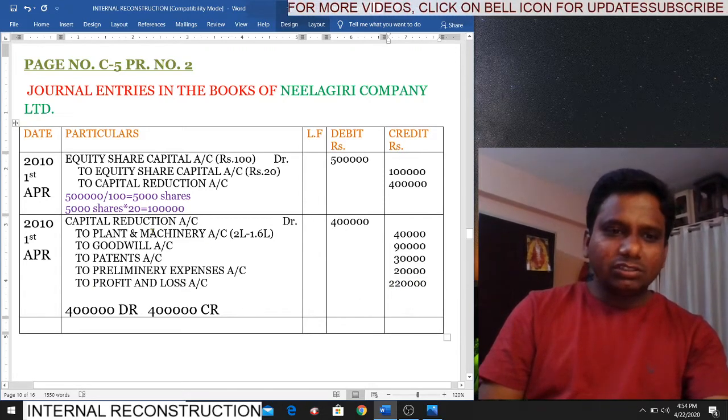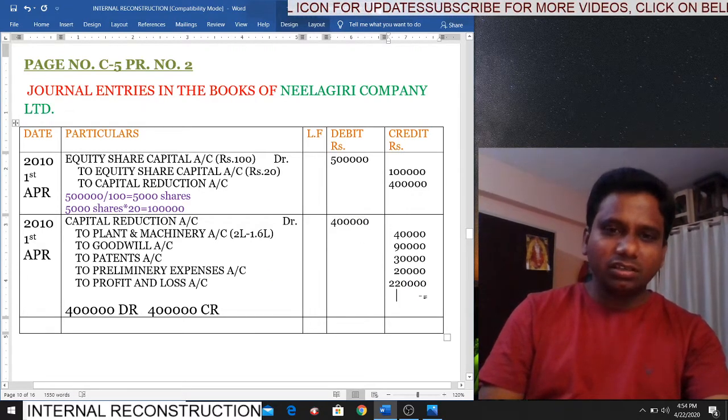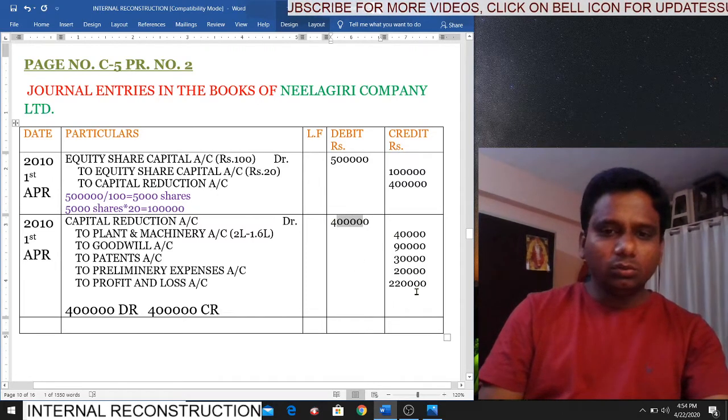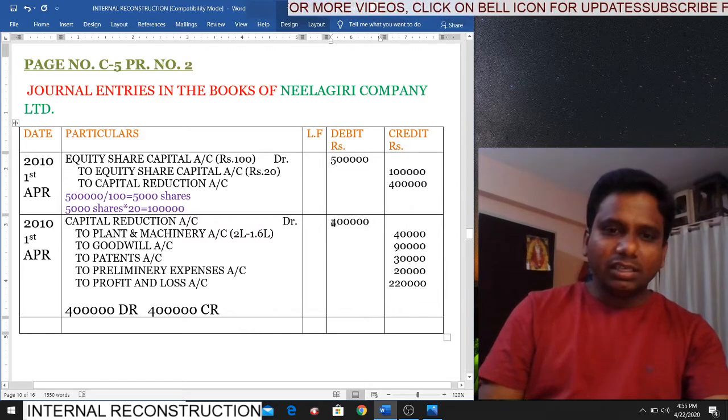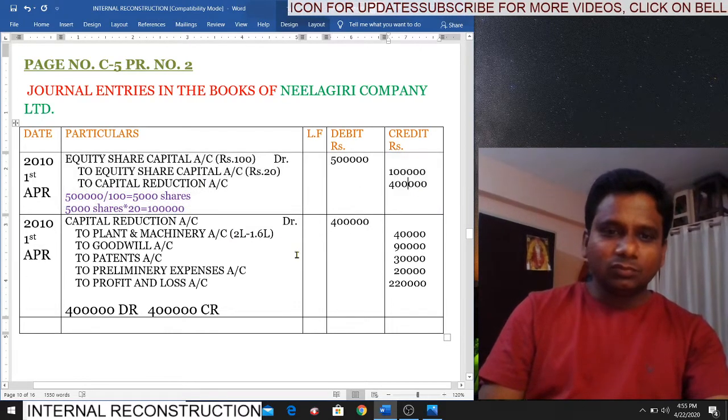Students, after completion of writing these accounts, please check whether the debit is equal to credit or not, because we are following the double entry system. In the double entry system, all the debits should equal all the credits. Here debit we have 4 lakhs, because that much balance we have in capital reduction account. Now credit how much? 40, 90, 130, 160, 180, 380, 4 lakhs. So credit is also 4 lakhs, equal to debit.